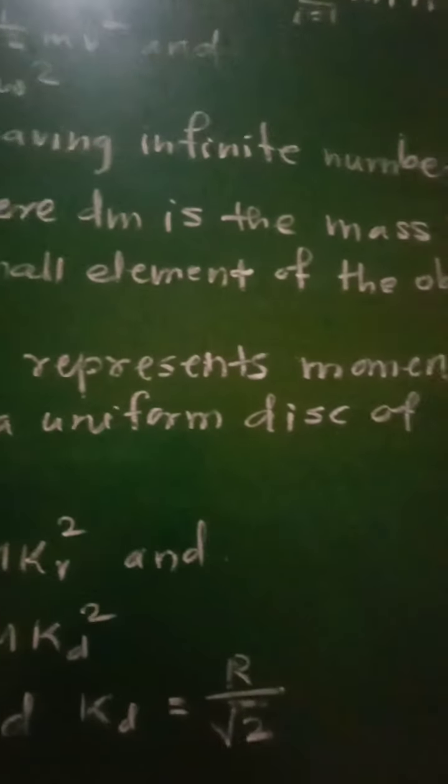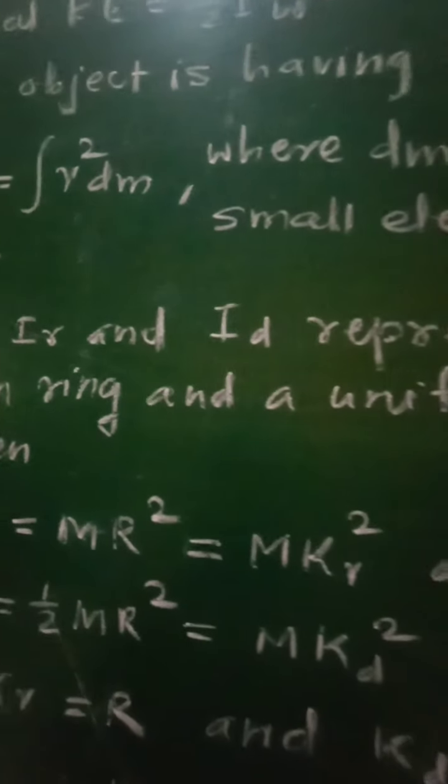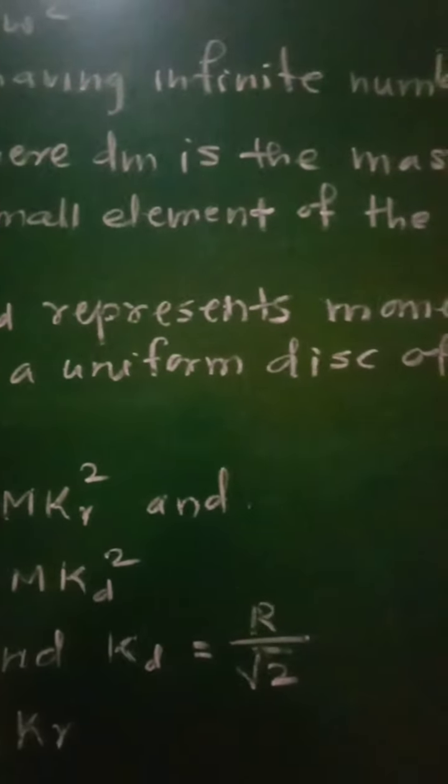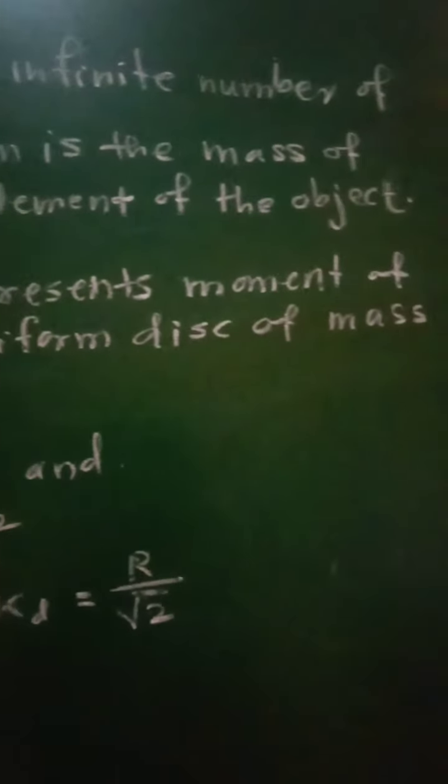Now if the body is having an infinite number of particles, then the moment of inertia of such a body will be written as I equal to integration r square dm, where dm is the mass of a small element of that object.